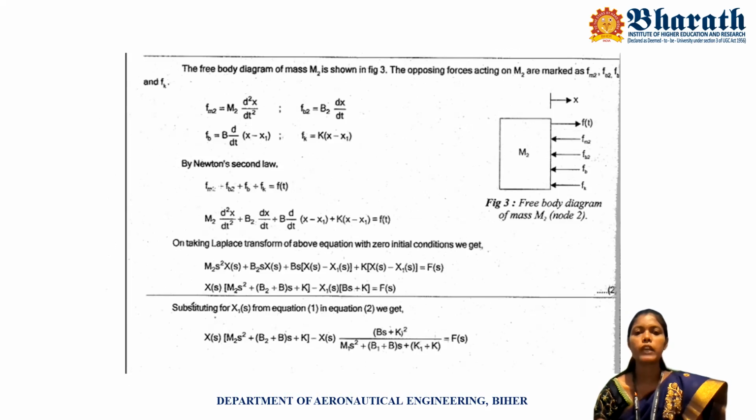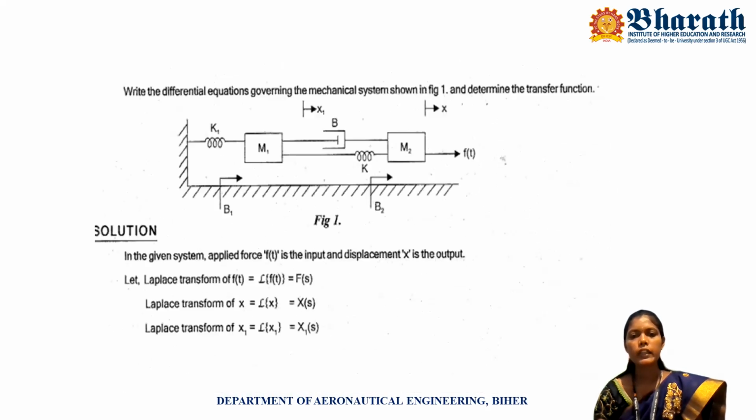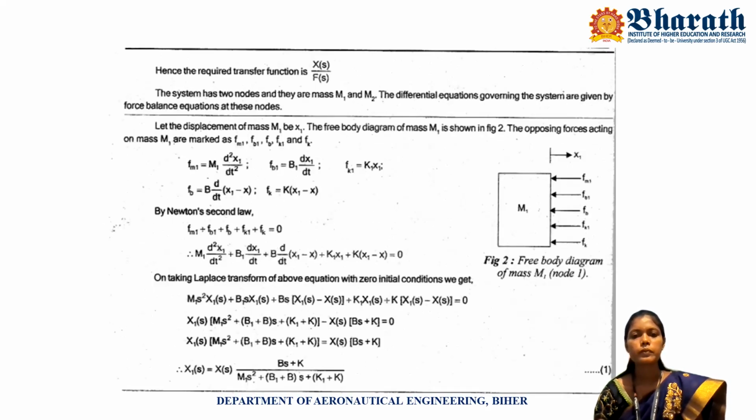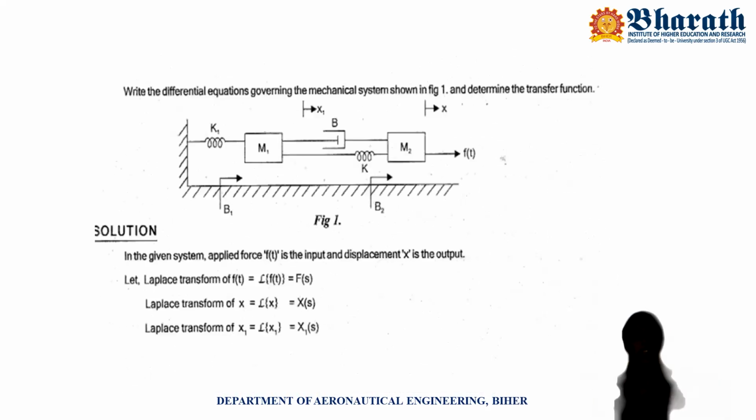We know F of m2 is equal to m2 into d squared x by dt squared. F of b2 is equal to b2 into dx by dt. And F of b is equal to b into d by dt of (x minus x1), because the dashpot b is connected with both ends, mass 2 and mass 1. Here the displacement x is a higher value when compared to x1.